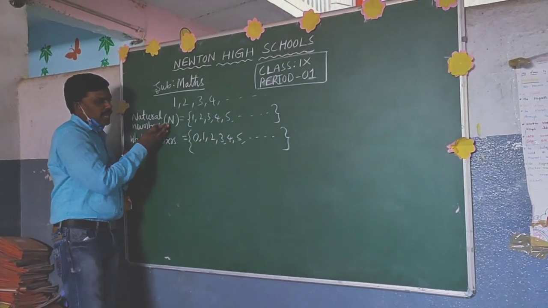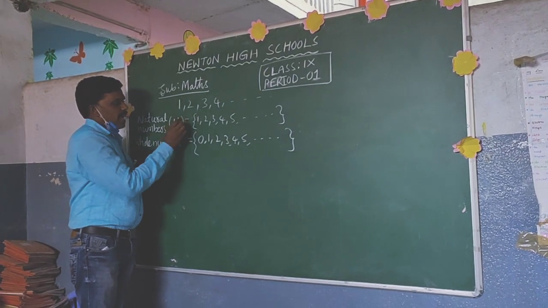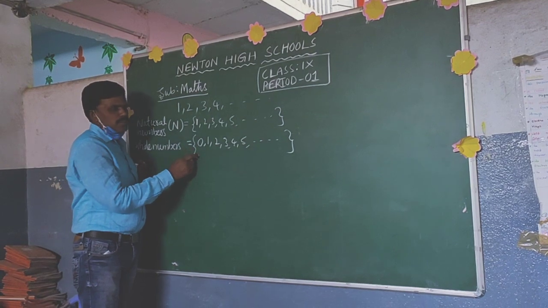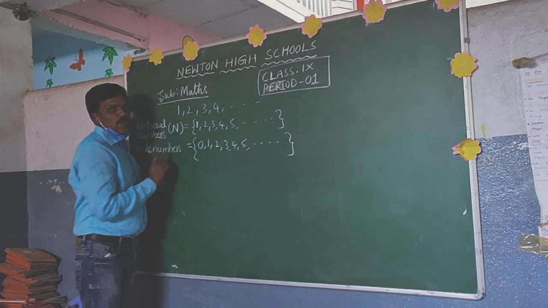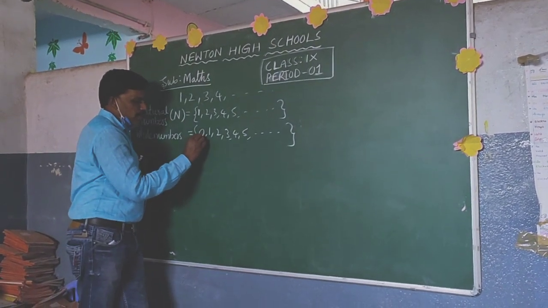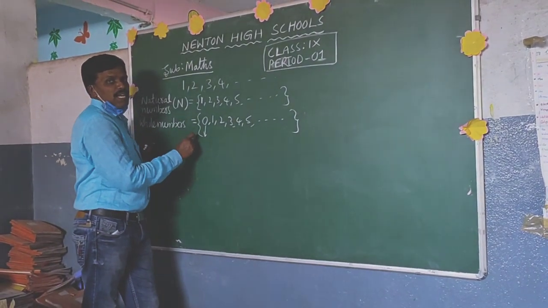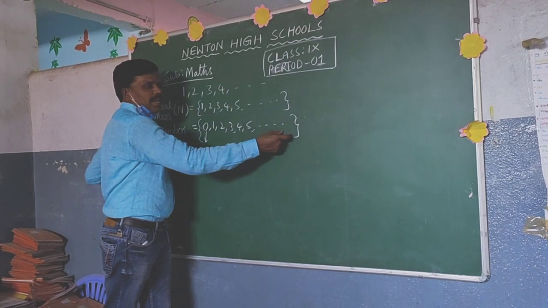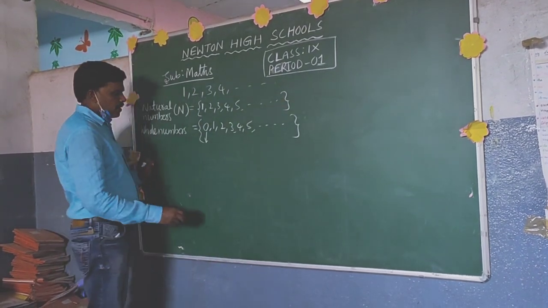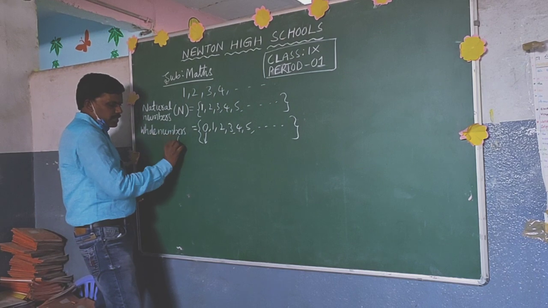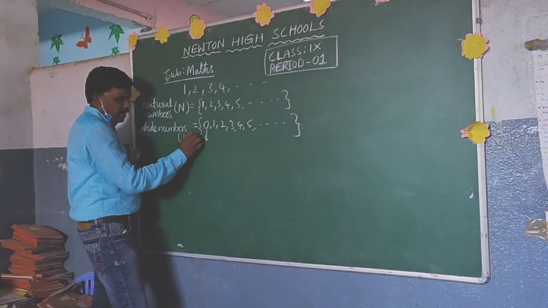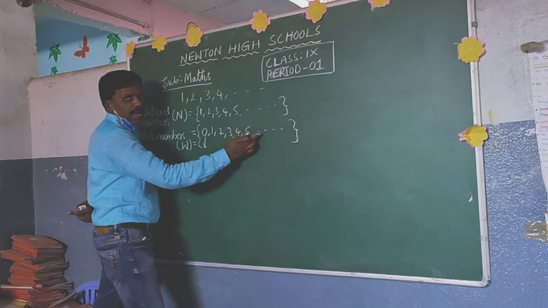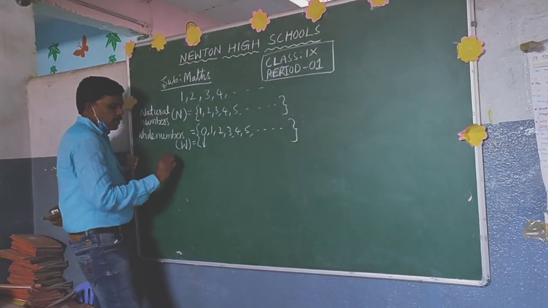What is the difference between natural numbers and whole numbers? Natural numbers start from 1, but whole numbers start from 0. That is the difference between these two. So what is the least whole number? 0 is the least whole number. Then what is the greatest whole number? It does not exist. Whole numbers are represented with the capital W. So W equals 0, 1, 2, 3, 4, 5 and so on.